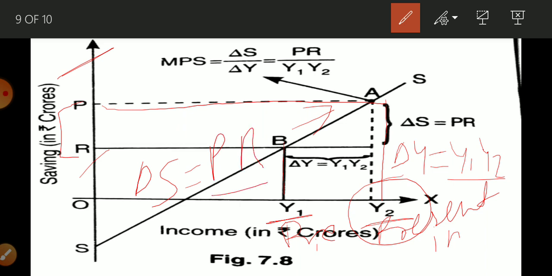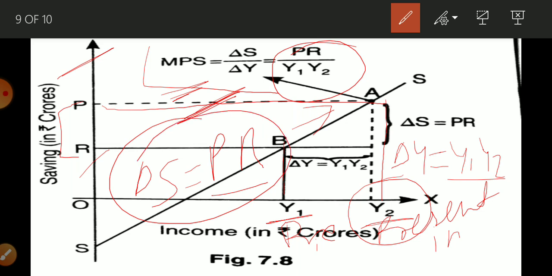So we are going to put these values in the equation. How is MPS calculated? MPS is calculated using this equation, that is del S upon del Y. What is the value of del S? PR. And what is the value of del Y? This distance represents del Y, Y1 Y2. In this way we are able to get the figure of MPS.